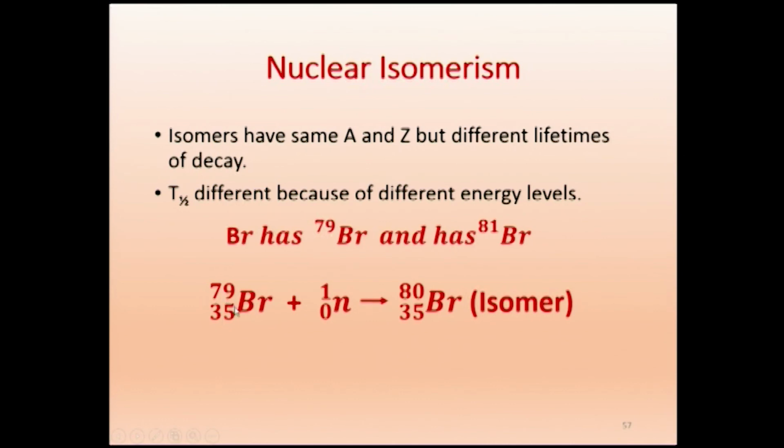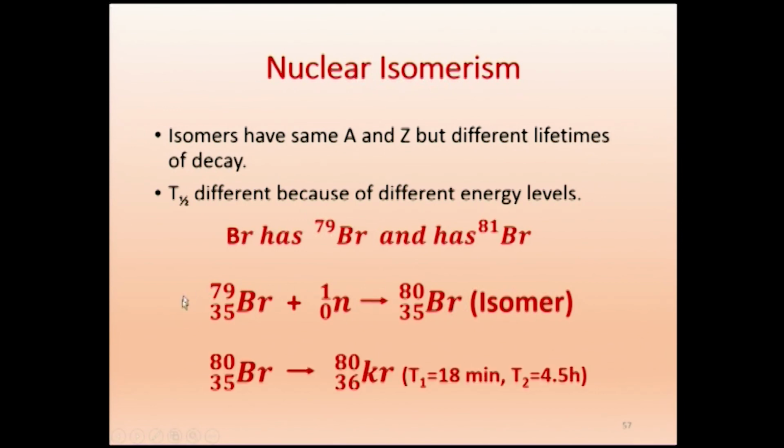Bromine has atomic number 35, mass number 79. If you bombard it with a neutron, you will get bromine 80, because the neutron will get embedded. This bromine 80 is an isomer, which means it will exhibit two different lifetimes of decay.